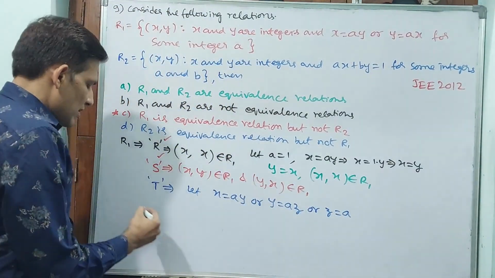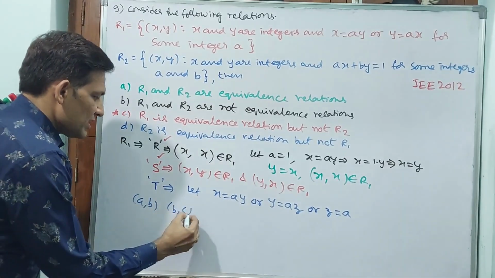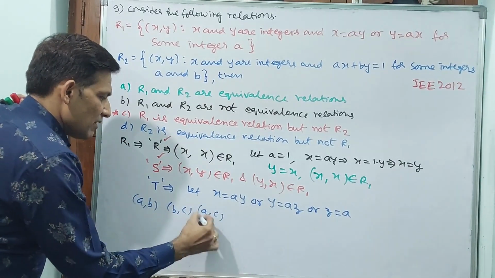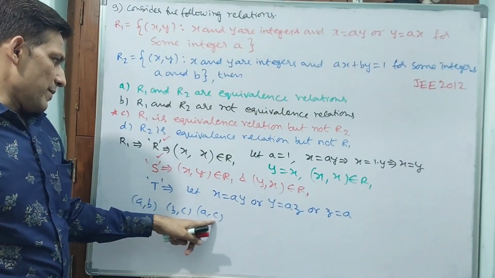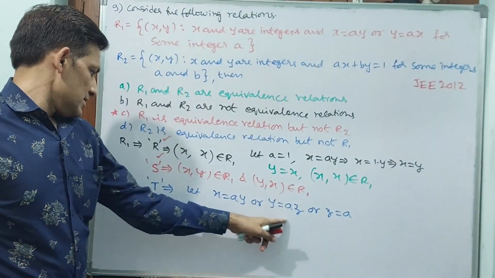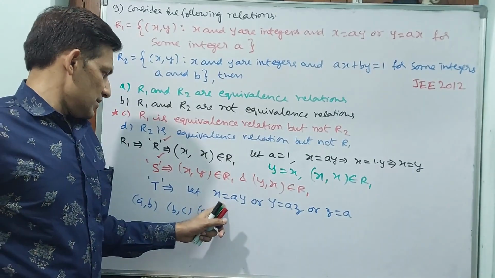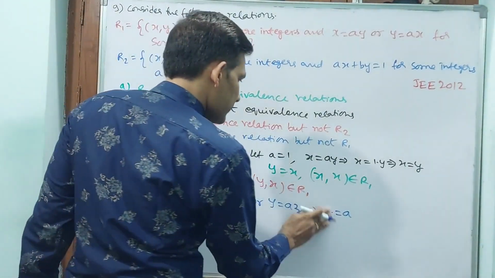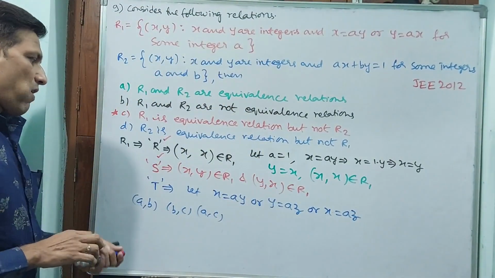See what we normally require: a to b, then b to c, then a to c, if at all there. x to y, y to z, then x to z. This is correct.